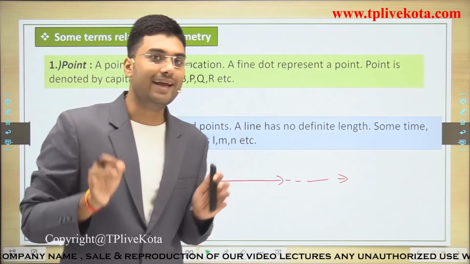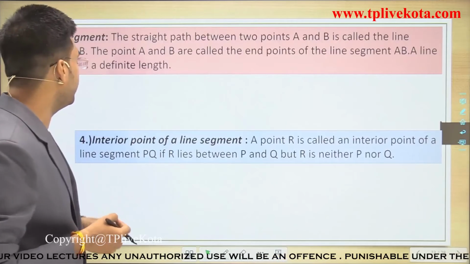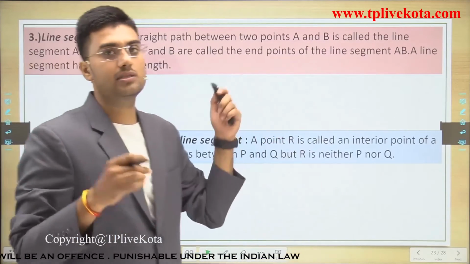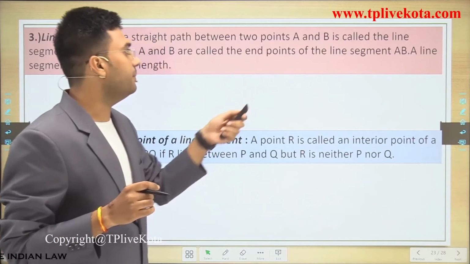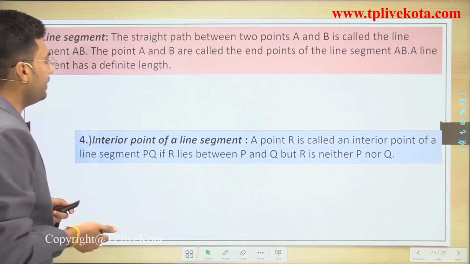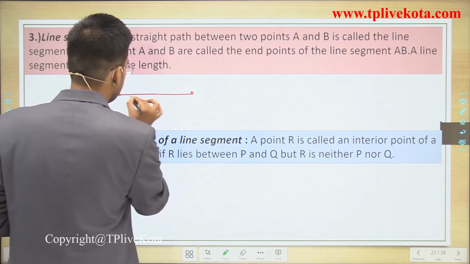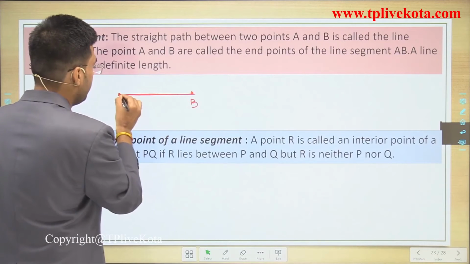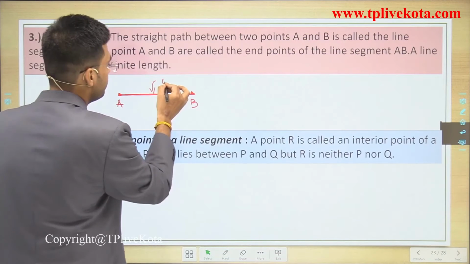So after the line, let's move to the next, and the next is line segment. The straight path between 2 points A and B is called a line segment AB. If we have 2 points, A and B, then the straight path between these 2 points is a line segment.